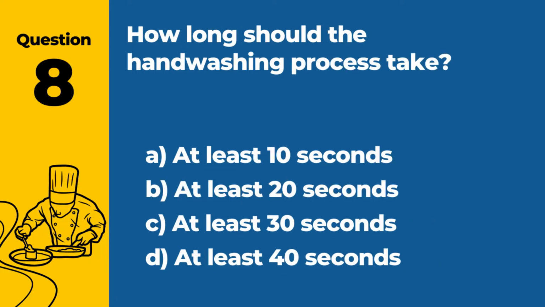Question 8. How long should the hand washing process take? A. At least 10 seconds. B. At least 20 seconds. C. At least 30 seconds. D. At least 40 seconds. Answer: B. At least 20 seconds. Proper hand washing should take at least 20 seconds to be effective.